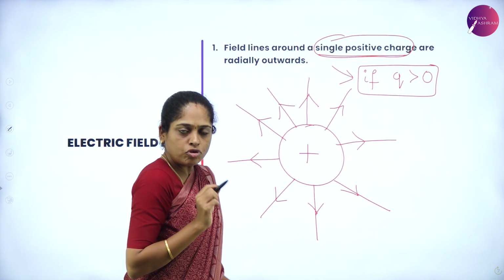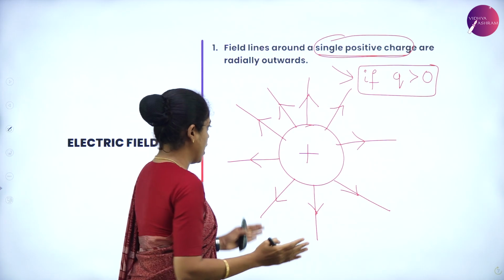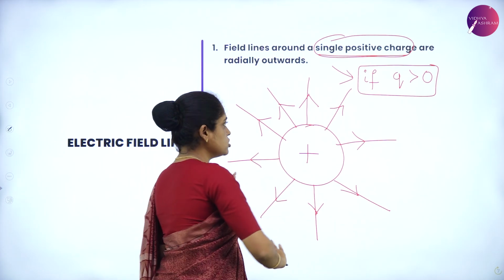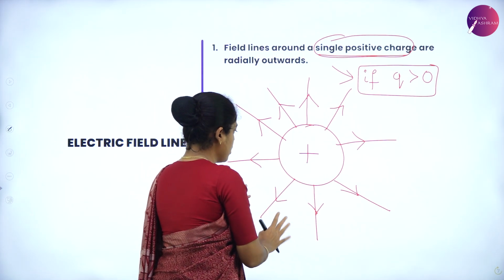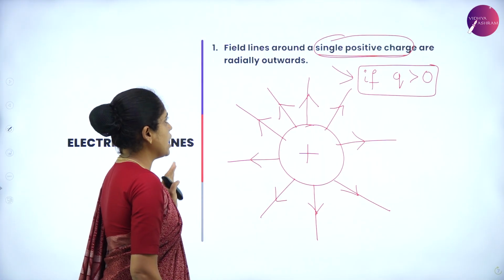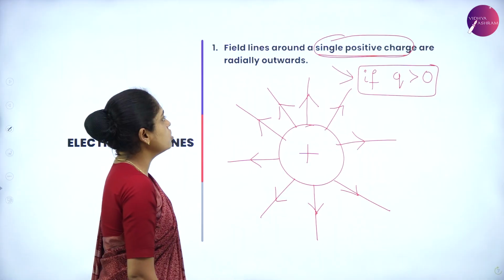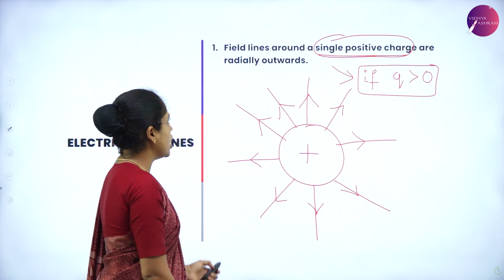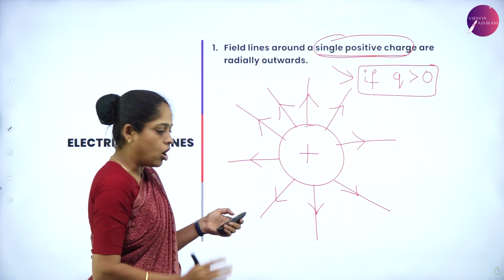For that, you have to draw the electric field line. So, consider a positive charge and show the electric field line where arrows are outward. So, this represents the electric field lines around the single positive charge, which are radially outward.